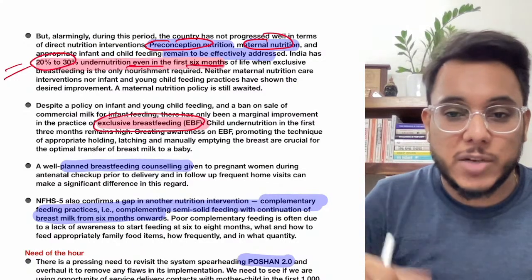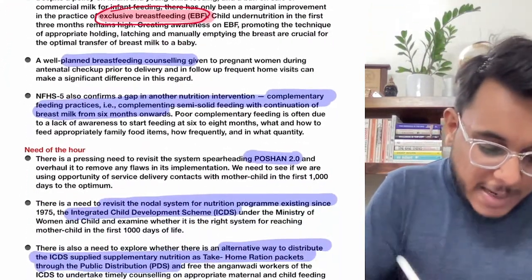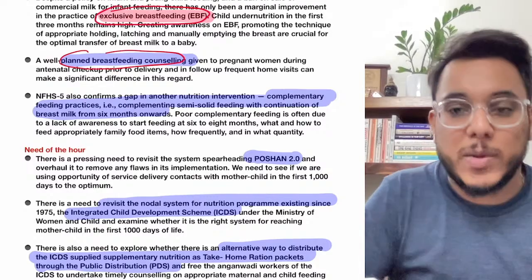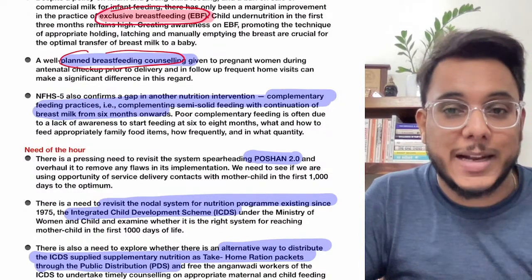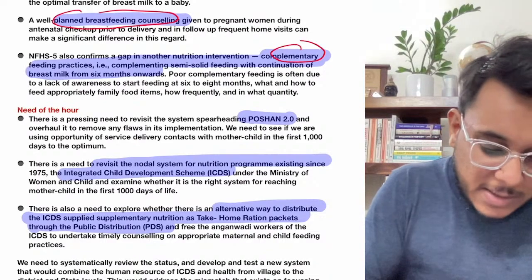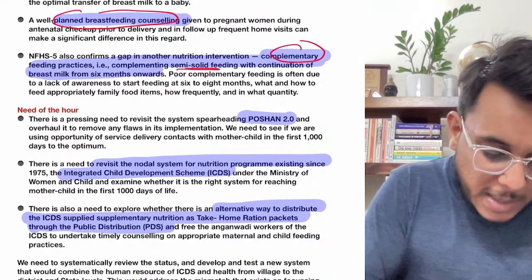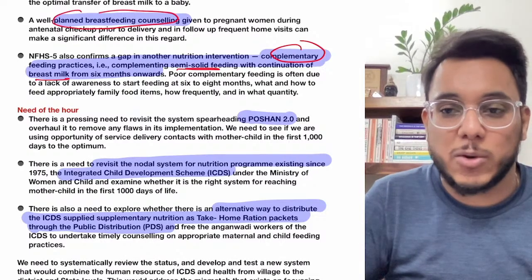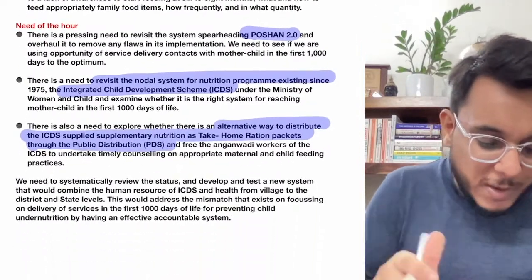So in this particular direction we need to sensitize them. Planned breastfeeding counseling is to be given to the pregnant mothers. They need to be told how very important it is. Apart from that, complementary feeding practices, semi-solid feeding, breast milk, all these things also need to be emphasized. So guys, what should be done?